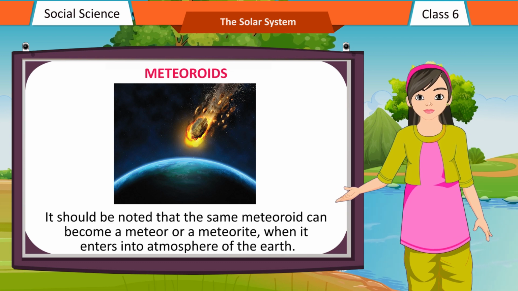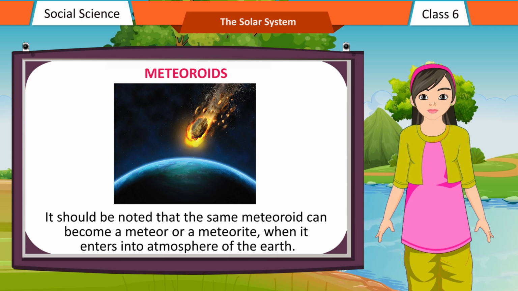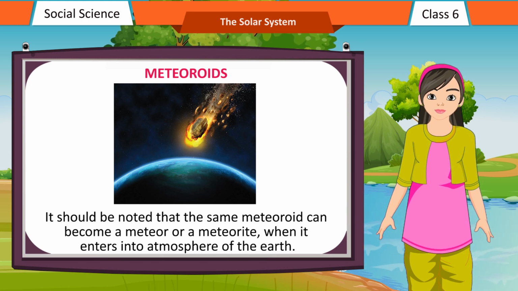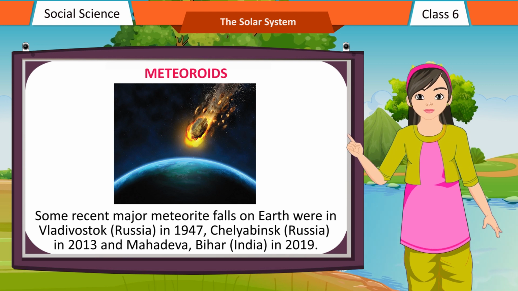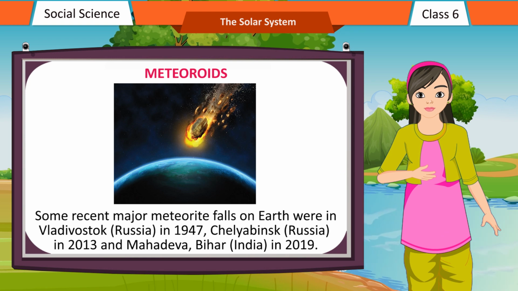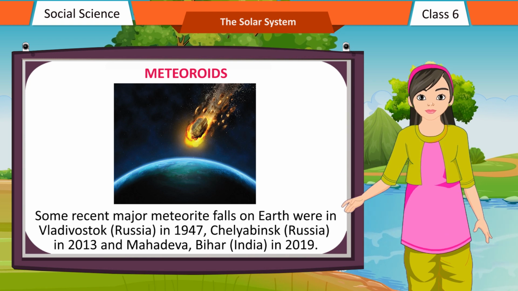It should be noted that the same meteoroid can become a meteor or a meteorite when it enters the atmosphere of the Earth. Some recent major meteorite falls on Earth were in Vladivostok, Russia, in 1947, Chelyabinsk, Russia, in 2013 and Mahadev, Bihar, India, in 2019.